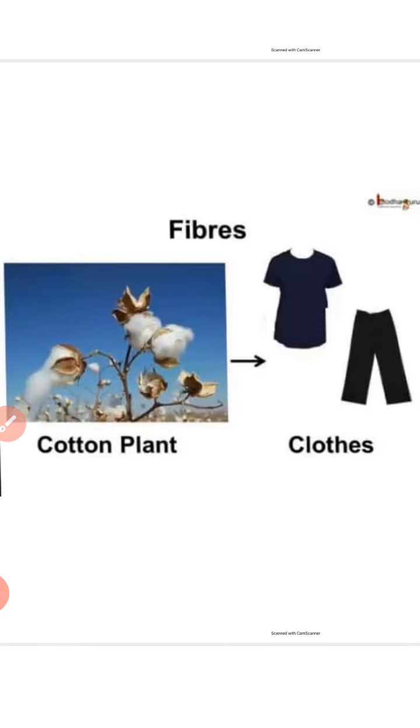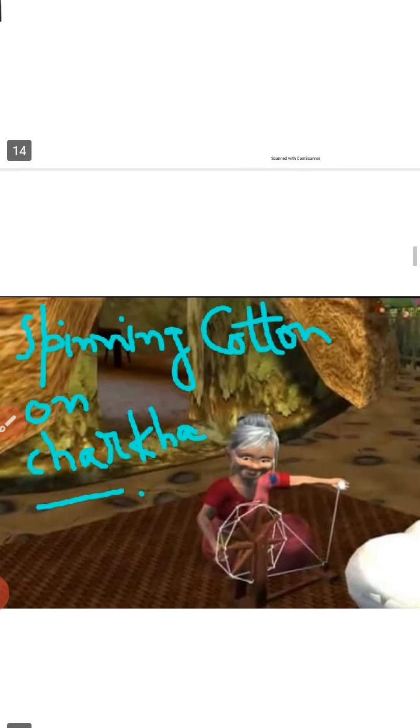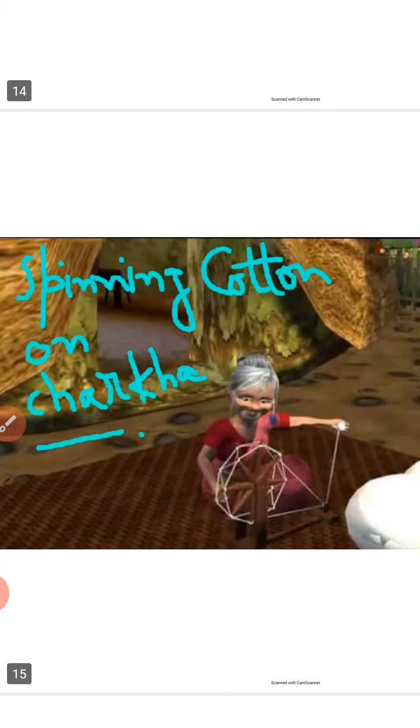Fiber, cotton plant. Cotton is a plant, and what is made from cotton? Different types of clothes are made from cotton, right? So it is a very important use of cotton that it is used to make clothes. Here you can see a grandmother, a lady spinning cotton on a charkha. Nowadays various types of machines are there, but before that, for spinning cotton, the charkha was used.